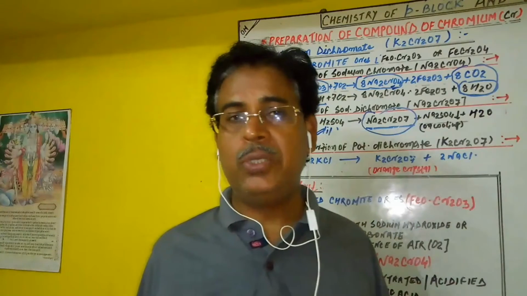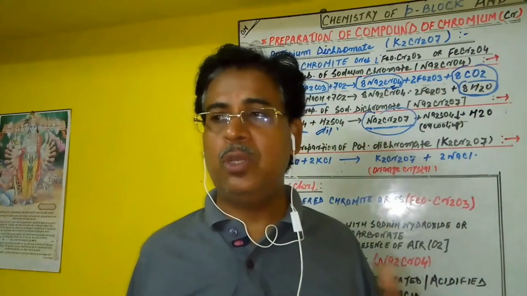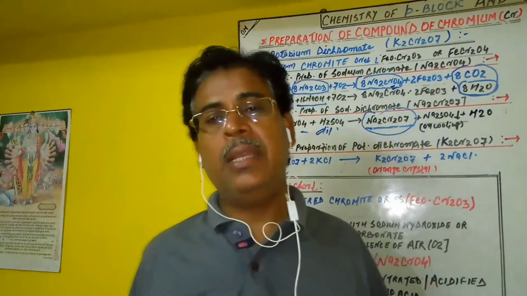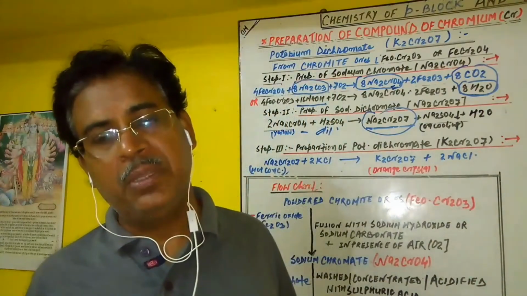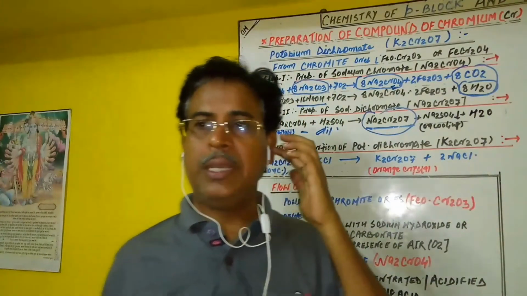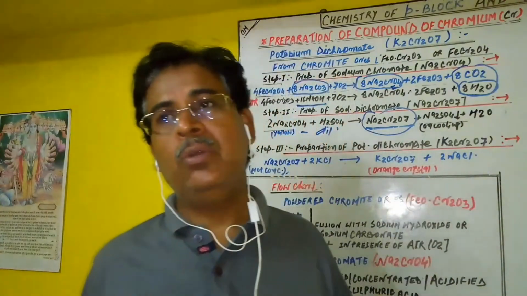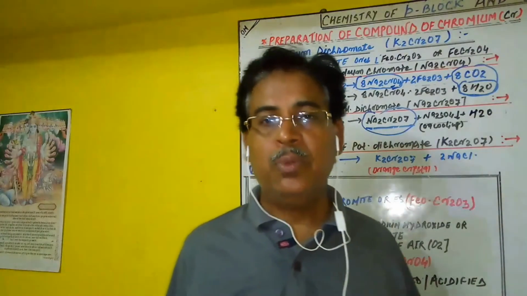So we first give the method of preparation of both, then discuss the physical and chemical properties one by one. Okay students, thanks for listening to this video on the method of preparation of potassium dichromate.